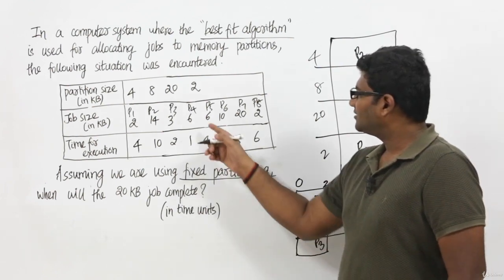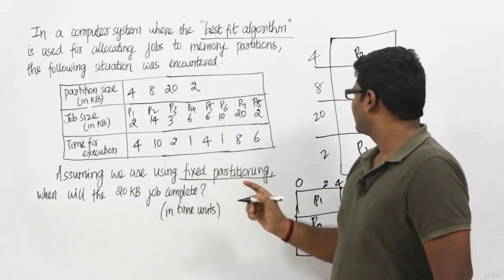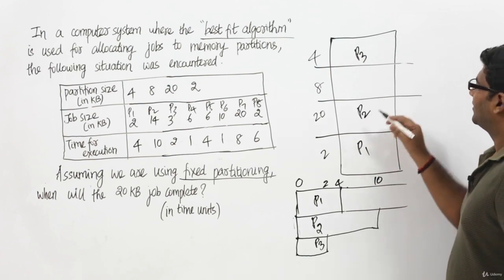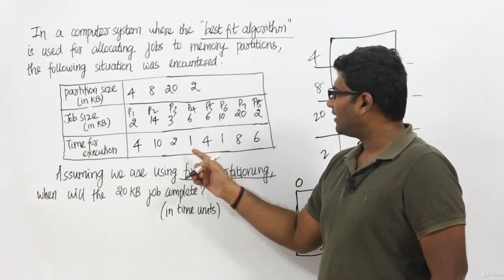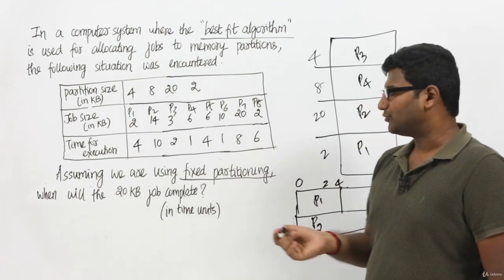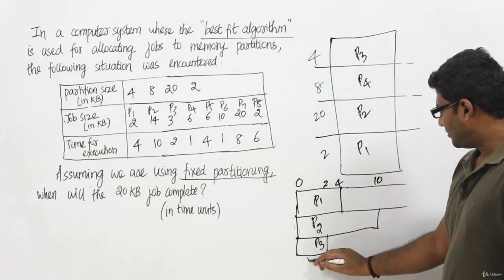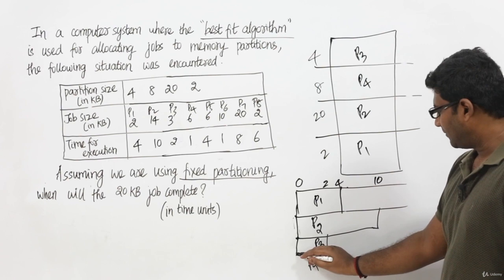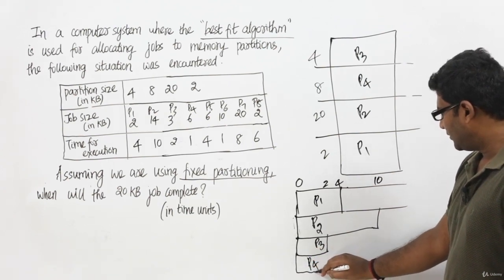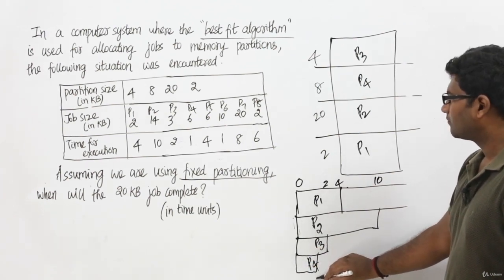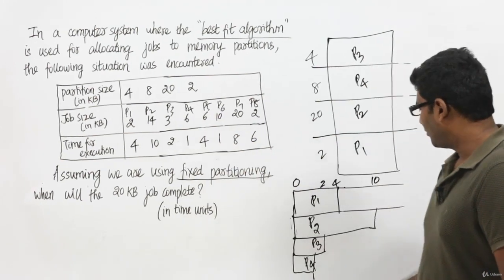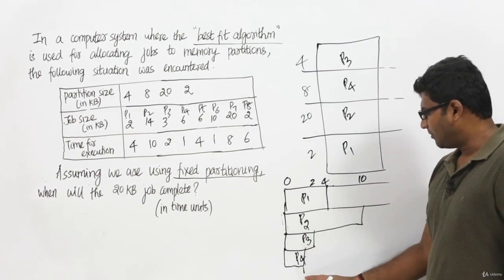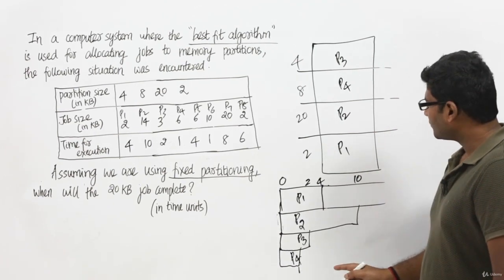Now the size of process P4 is 6 KB, and so P4 can be placed here. So I am placing process P4 over here, and it needs 1 time unit to complete its execution. P4 will also execute concurrently, starting from 0, and it will complete its execution at time unit 1.